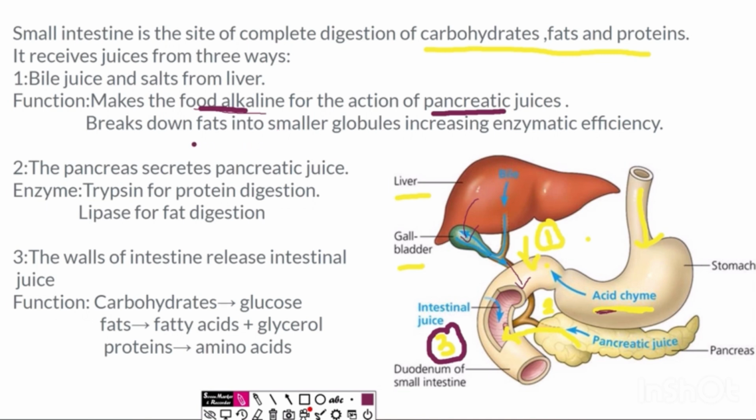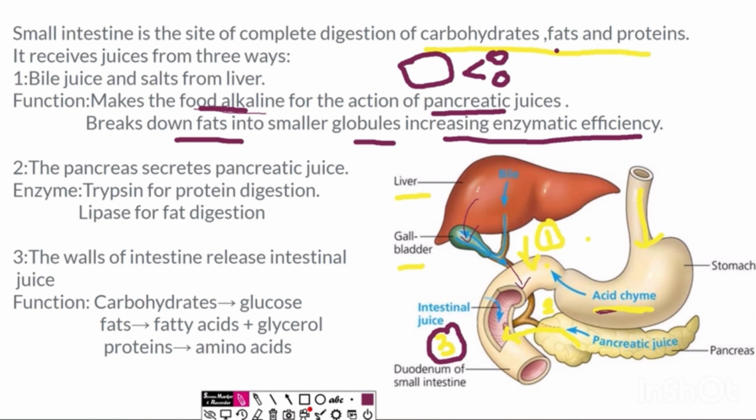The second function which they do is they break down the fats. Now the proteins are being broken down and the carbohydrates are also being broken down. Now what is left? Fats are left. Now fats are big molecules. These big fat molecules are broken down into smaller fat globules by bile juice and bile salts, so that the pancreatic juice can work on the small surfaces. It is easier to work on small surfaces than on such a big fat molecule. So they break them down to increase the enzymatic efficiency of the pancreatic juice.